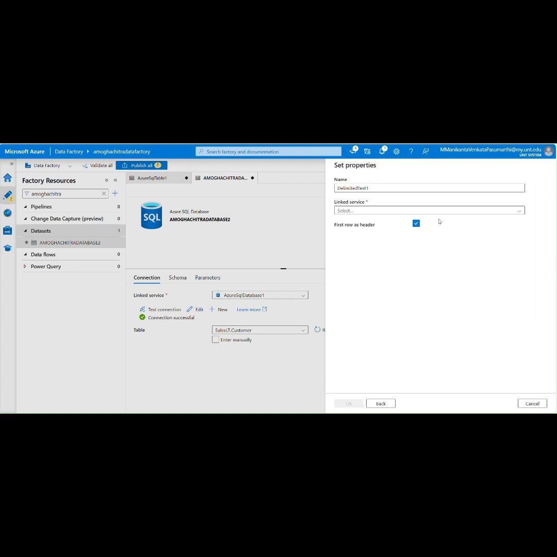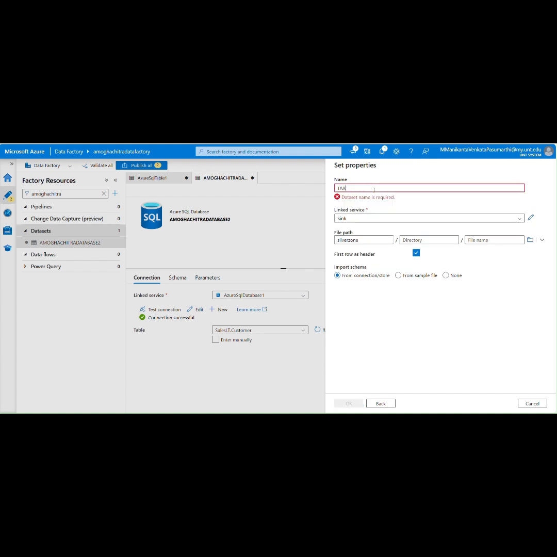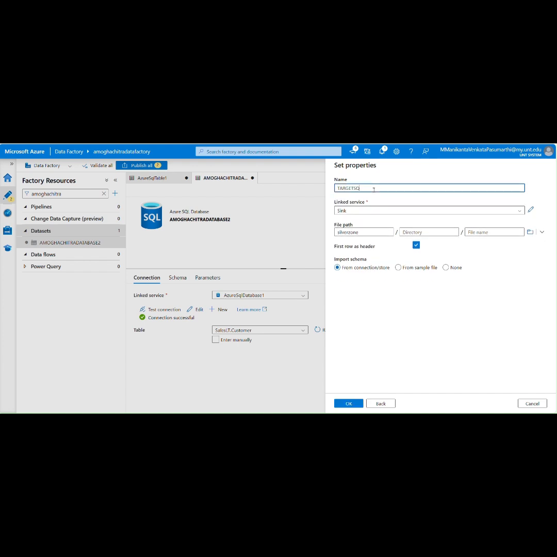For the sink, select silver zone, and after that click OK. For the target, set the import schema to none, because it is not a SQL database table.